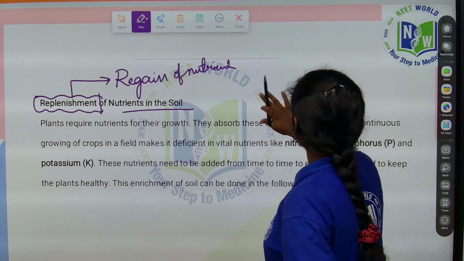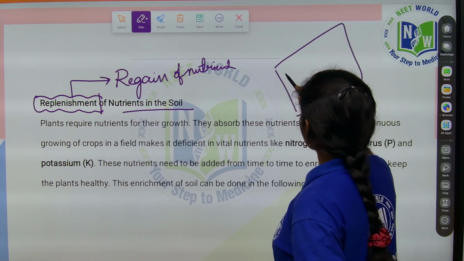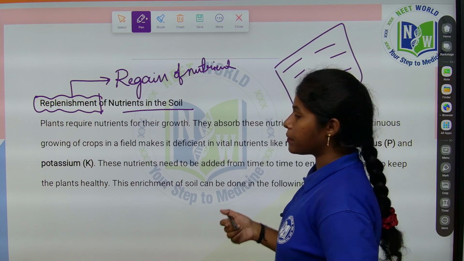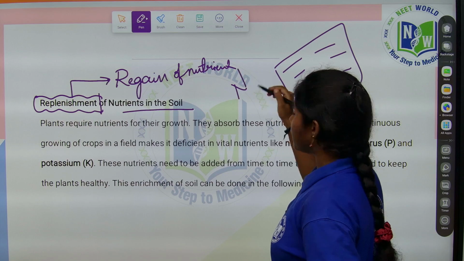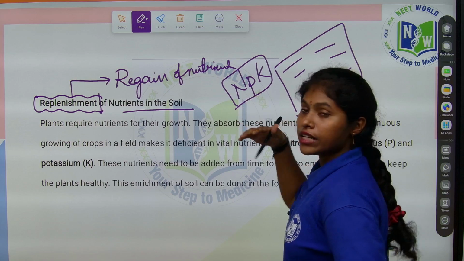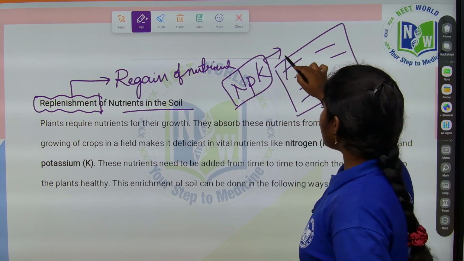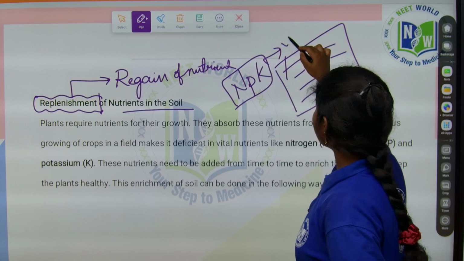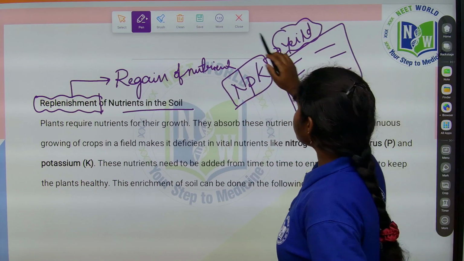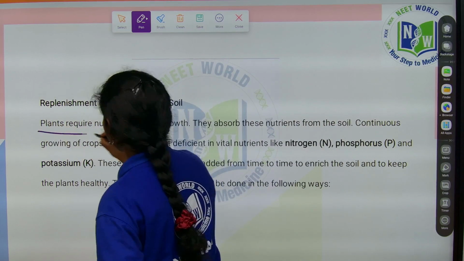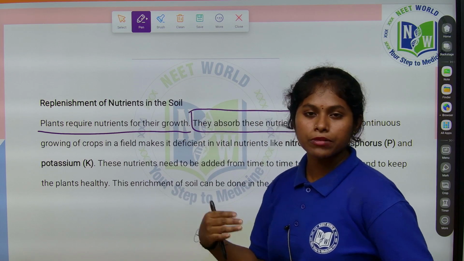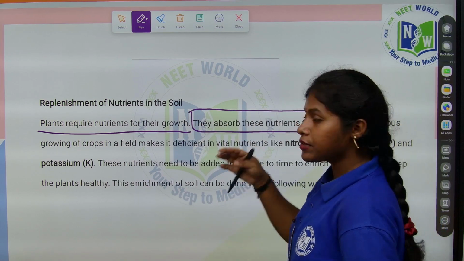Right? So, if it is a piece of land, this piece of land has a rich amount of nutrients. Plants require nutrients for their growth. What are the required nutrients? Mainly what plants want is NPK: nitrogen, phosphorus and potassium. If these nutrients are rich in the soil, then plants will grow effectively and the yield becomes more for us. Sufficient yield will come from that crop. Plants require nutrients for their growth, right? The plants will not eat, so they absorb nutrients from the soil.